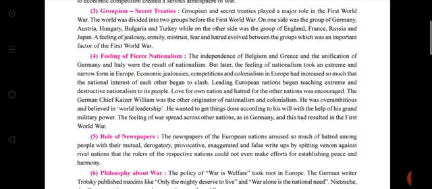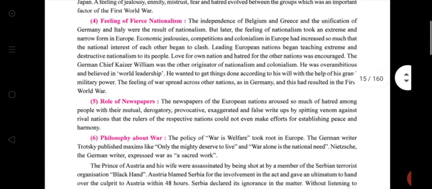So there were two main groups before the First World War. One side was Germany, Austria, Hungary, Bulgaria, and Turkey, and on the other side, England, France, Russia, and Japan. And in the fourth point, the feeling of fierce nationalism, you just read it.